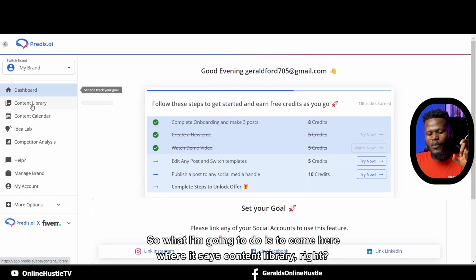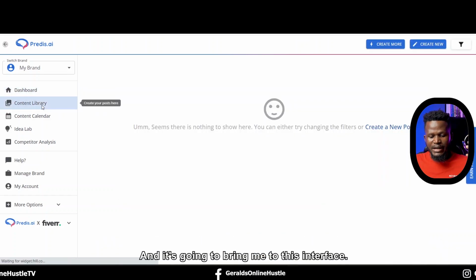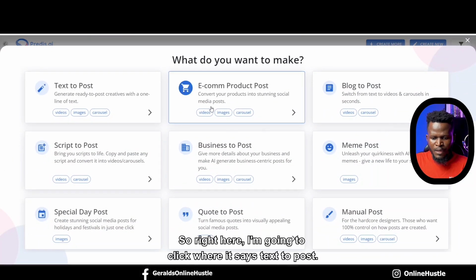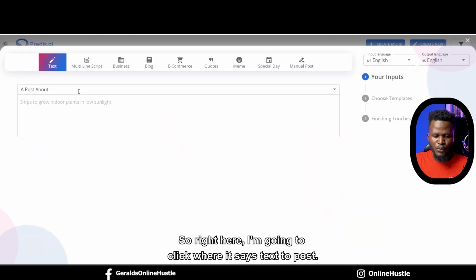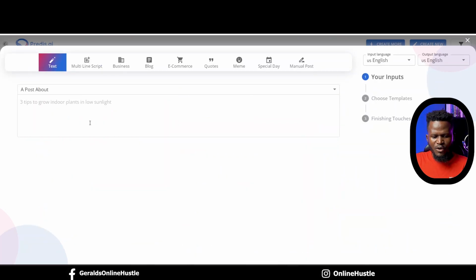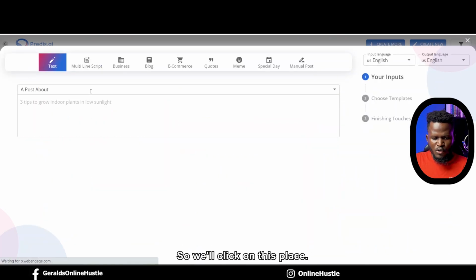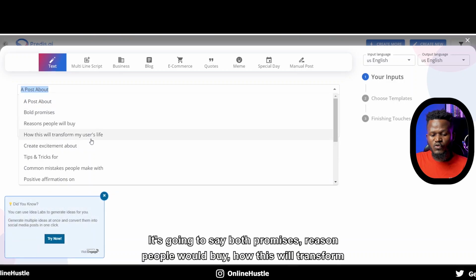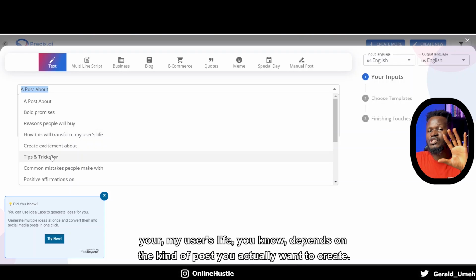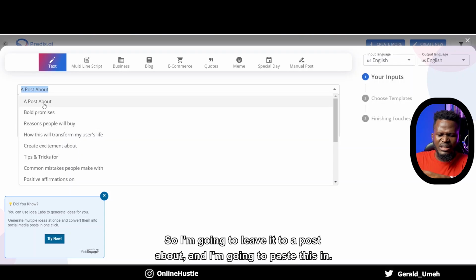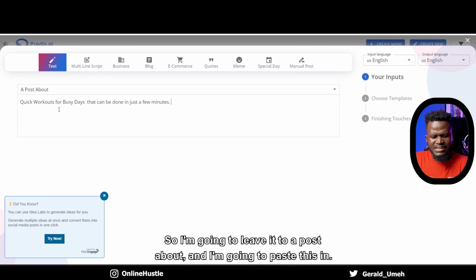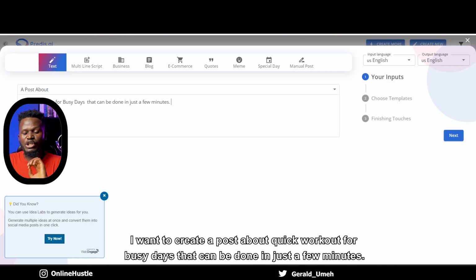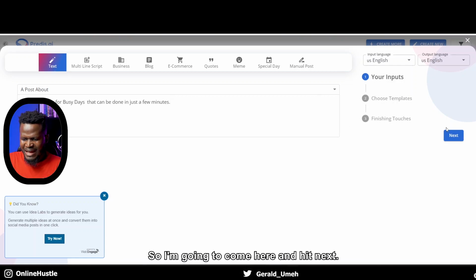So what I'm going to do is to come here where it says content library, right? And it's going to bring me to this interface. So I'm going to come here and hit create a new post, okay? So right here, I'm going to click where it says text to post, and it's going to bring me to this interface right now. So what kind of post do I want to create? So we click on this place, it's going to say both promises, reason people would buy, how this will transform my user's life, depends on the kind of post you actually want to create. So I'm going to leave it to a post about, and I'm going to paste this in. I want to create a post about quick workouts for busy days that can be done in just a few minutes. So I'm going to come here and hit next.